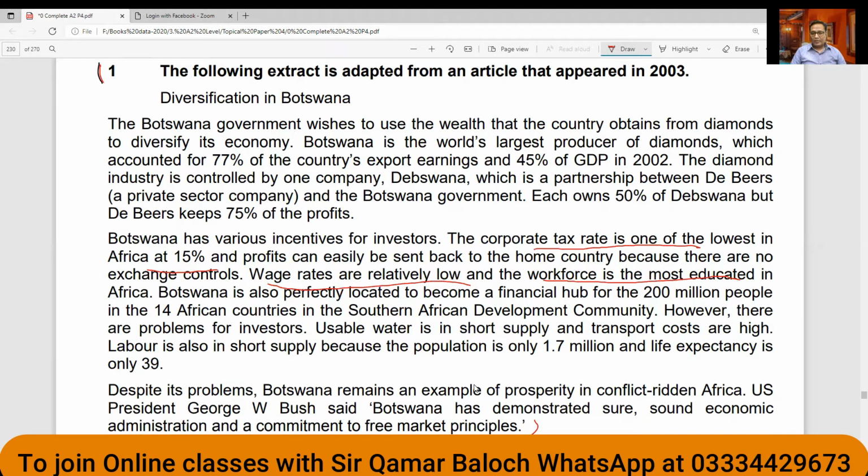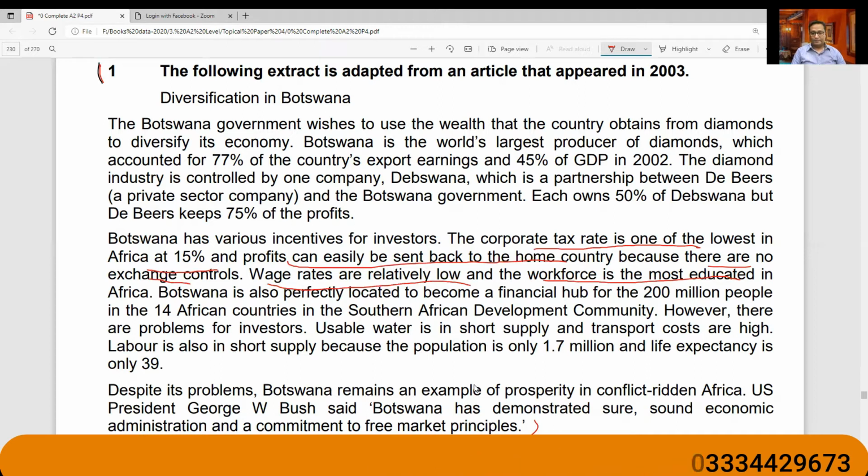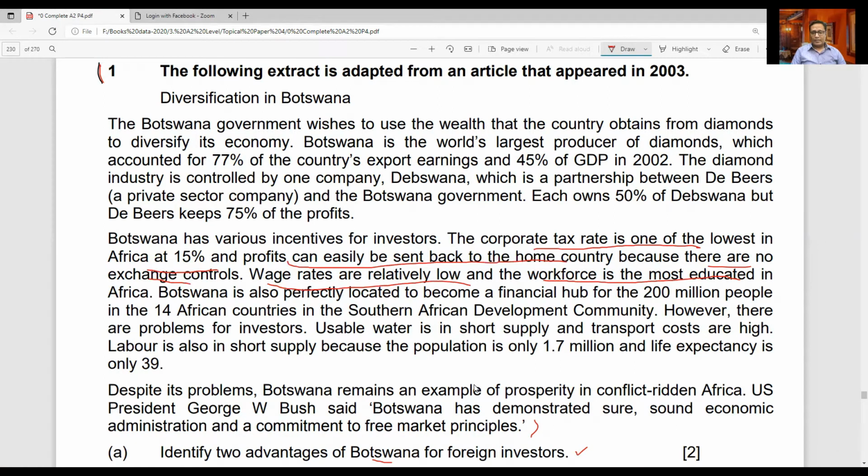And the next thing you can see here is profits can easily be sent back to the home country because there are no exchange controls. These are also benefits for the foreign investors. What does this statement mean? This statement means that whatever profit these companies will earn in Botswana, they can be sent back to their origin countries because there are no exchange controls.